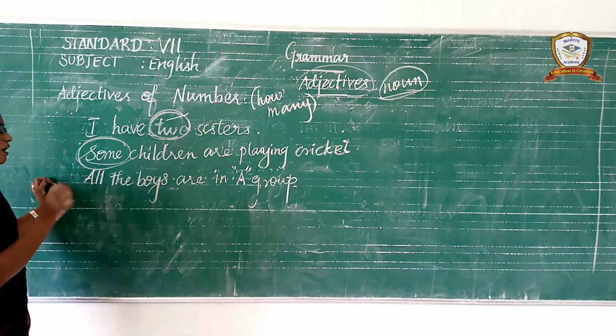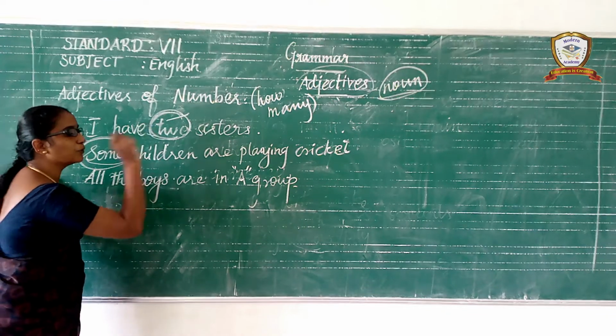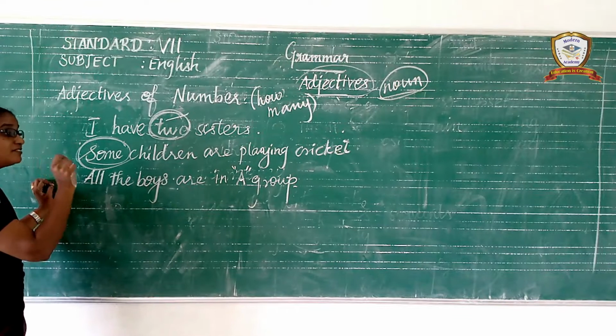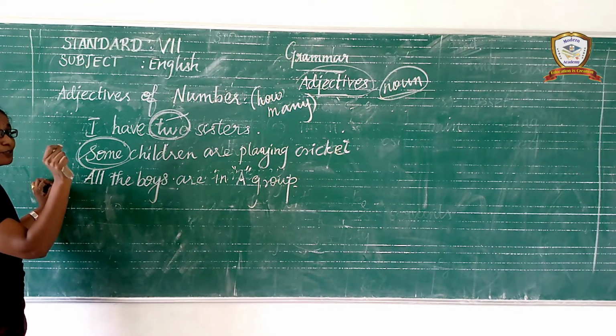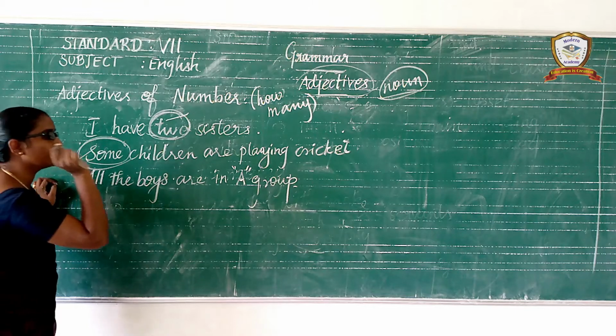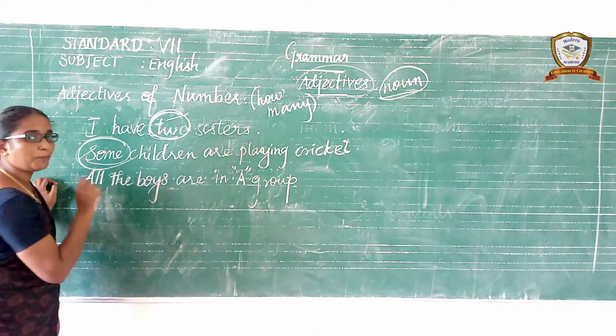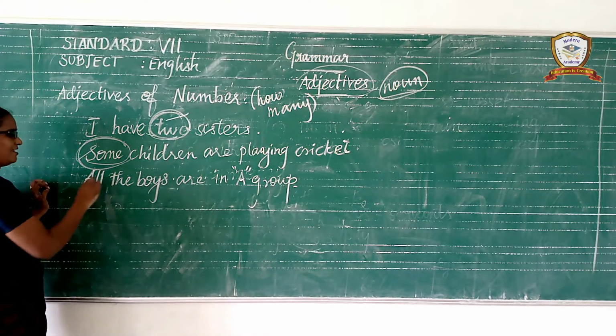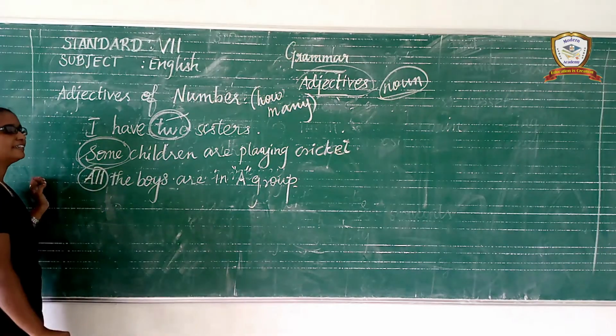And the next one, all the boys are in a group. In this sentence, which word provides the answer to the question how many? How many boys are in a group? Which word? All. All the boys are in a group.